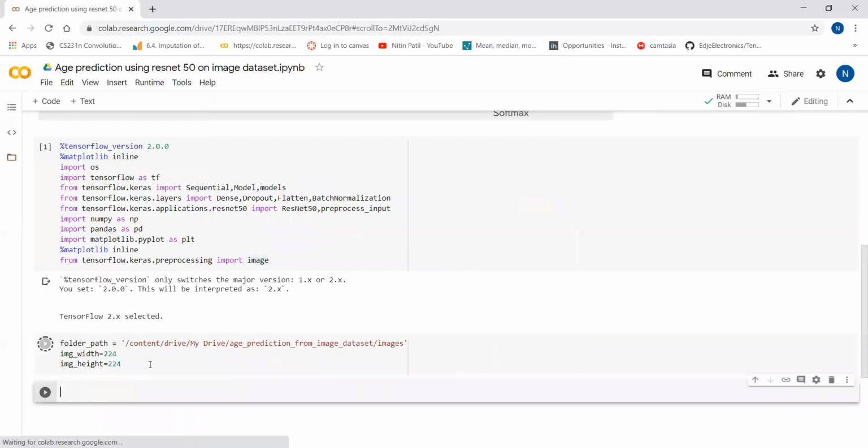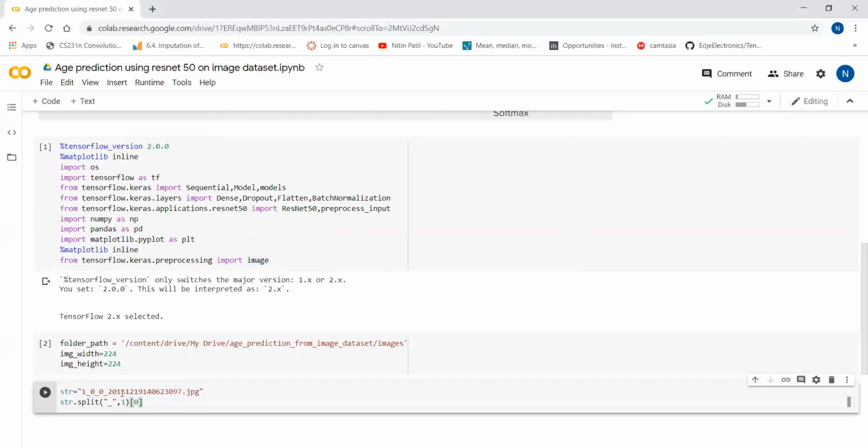So these are the variables. Image width I am setting to 224, image height I am setting to 224. Now we will read all the images and create our source dataset. But before that, I will show how the images are present over there.